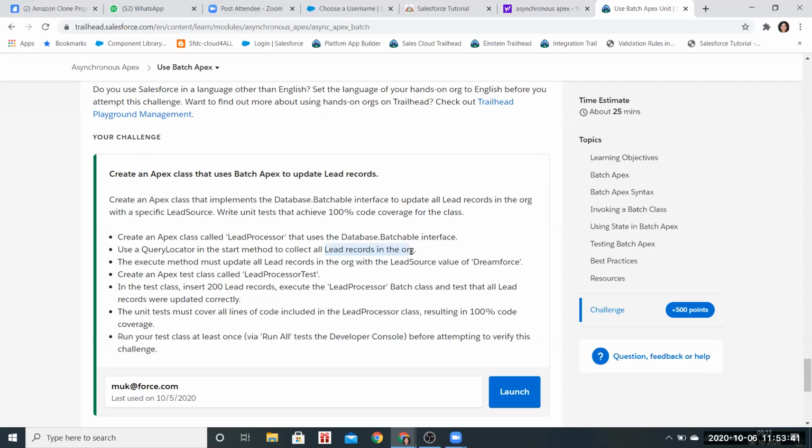So what I first understood from this is that I'm going to pull a query in the start method where I will collect all the lead source details from the Lead object. And then the execute method must update all lead records in the org with a lead source value of Dreamforce. So in the start method I have taken all the lead source values, and in the execute method I will be updating them with Dreamforce. This test class we haven't done yet. This is the part that I have implemented in the class.